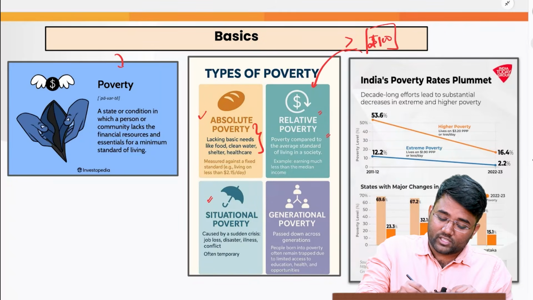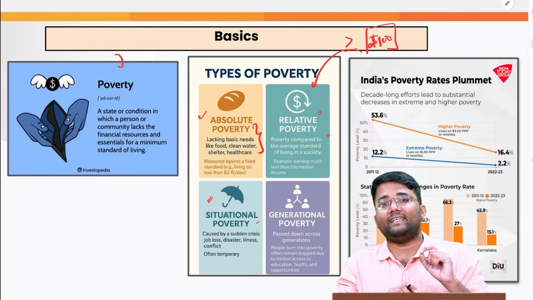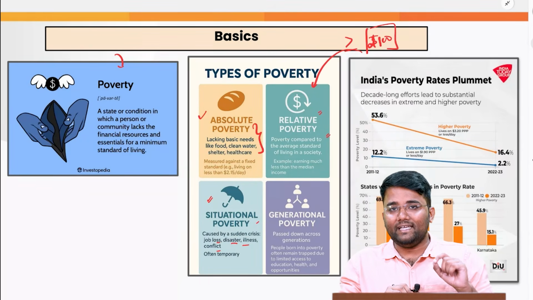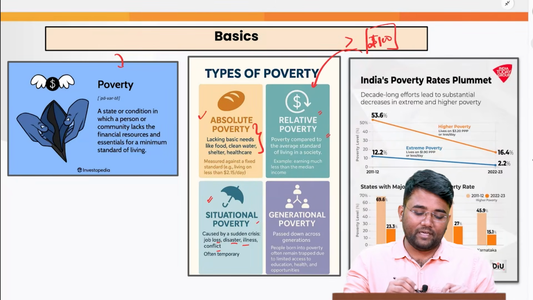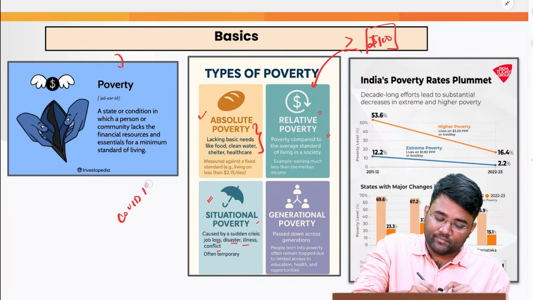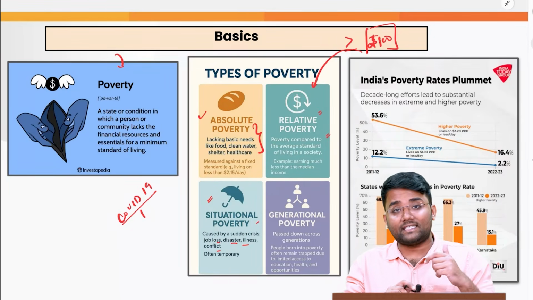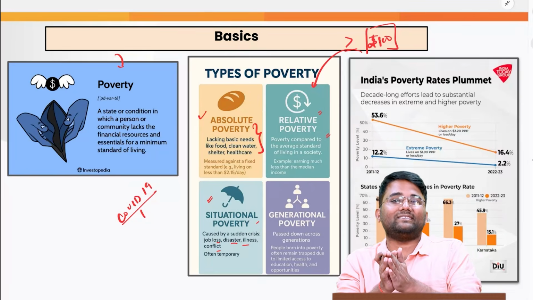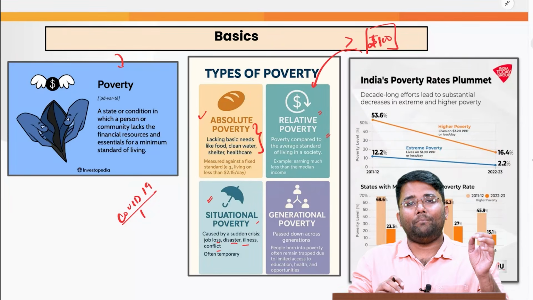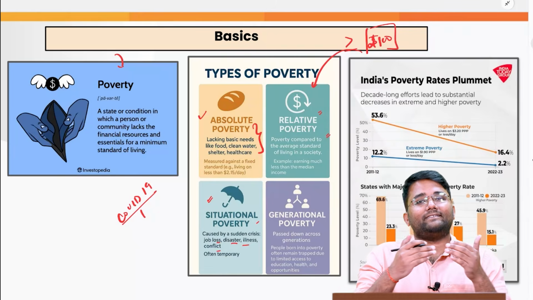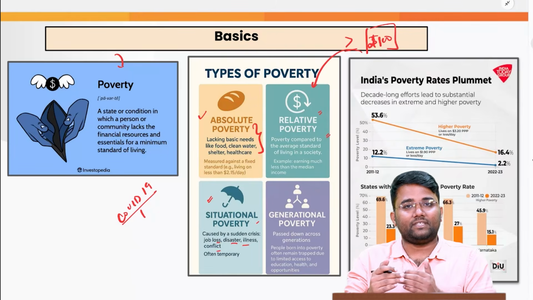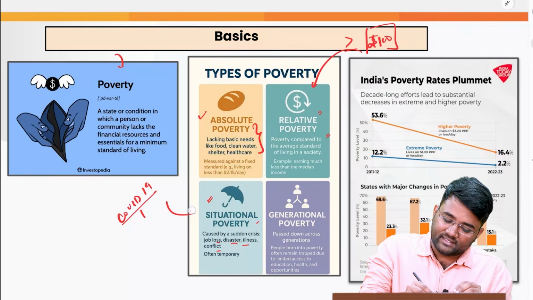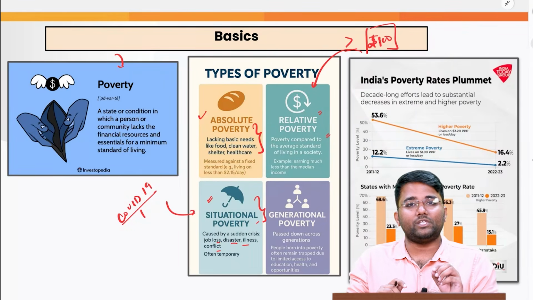Then we have situational poverty, which is caused by a sudden crisis like job loss, disaster, illness, conflict, and it is often temporary in nature. For example, when the COVID-19 pandemic came, it caused economic instability that also led to job losses. So the people who lost their jobs temporarily due to the pandemic, or if disasters like cyclone, earthquake, etc. come and lead to job losses or economic instability, in that case we can say that it is a case of situational poverty.